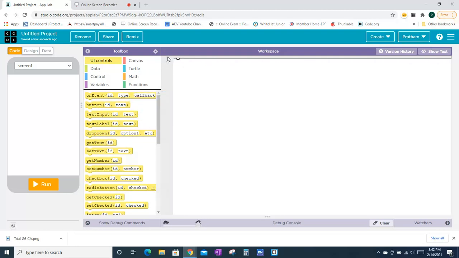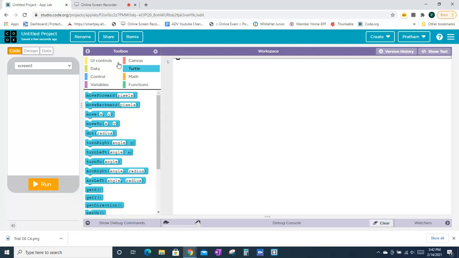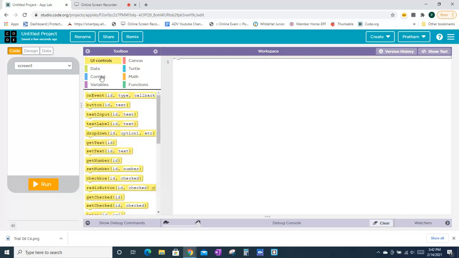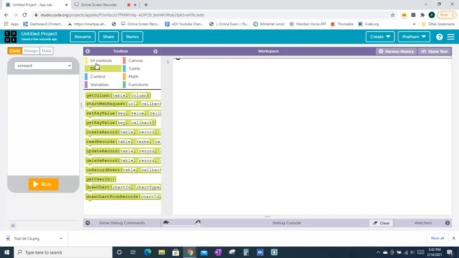And secondly, the workspace is basically where you put the blocks to code. Then there's a toolbox. In the toolbox, at the top there are 8 colors with some text. The first one is UI control, second is data, third is control, fourth is variables, and so on. So we can get the blocks that are categorized in different areas.